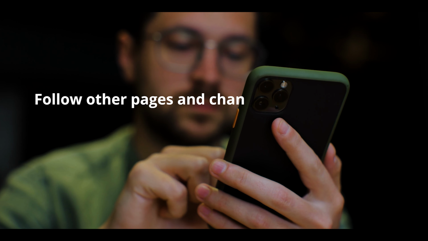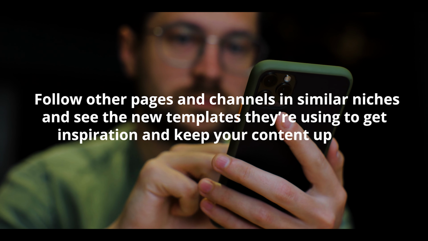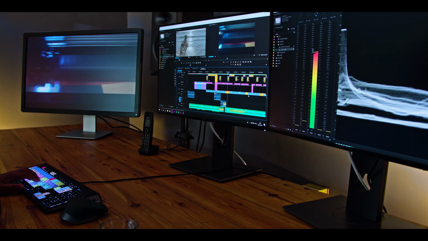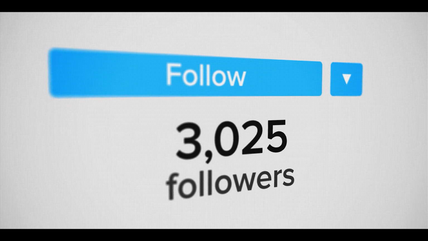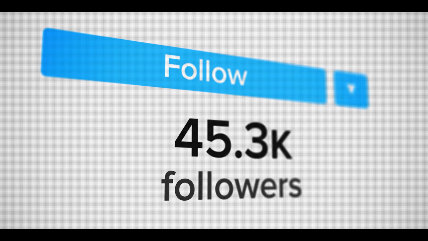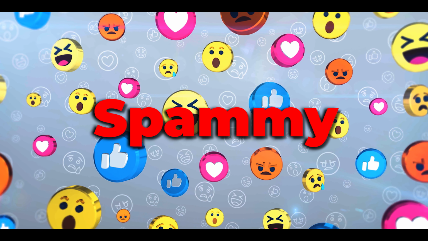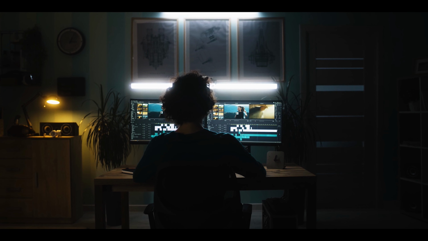Follow other pages and channels in similar niches and see the new templates they're using to get inspiration and keep your content updated. You can also pick a post that has worked great for your competitor and recreate it in a way that's even better. Doing this will 10x your chances of going viral across all social media platforms. Avoid buying followers or doing anything spammy for quick growth. It will take around 3 to 4 months before you start seeing some real results. Since this doesn't require much effort, all you need to do is to be consistent and have patience.